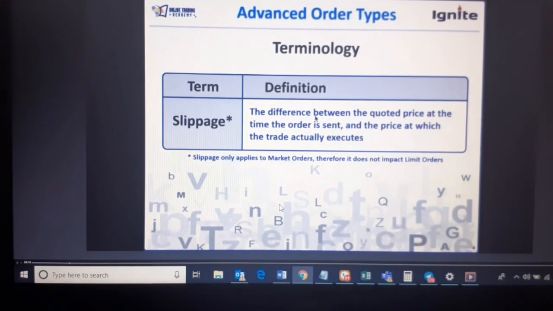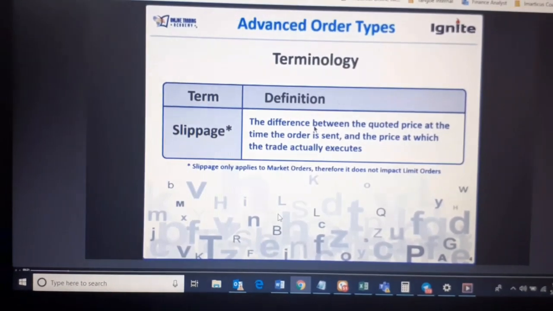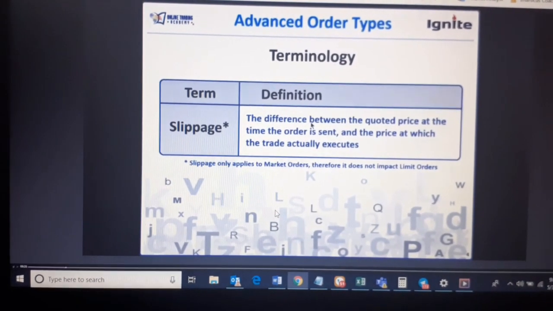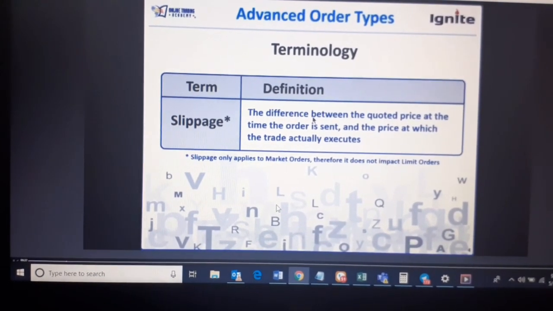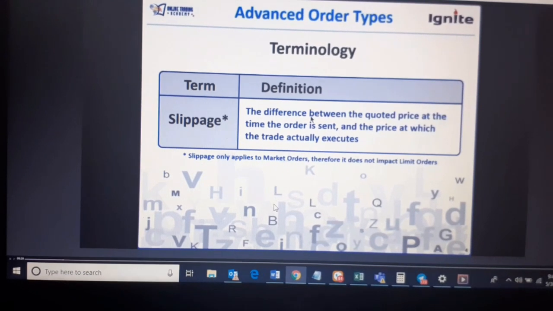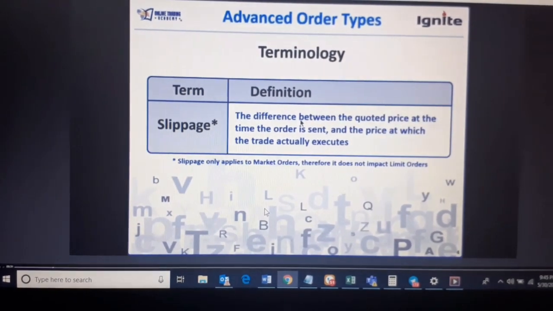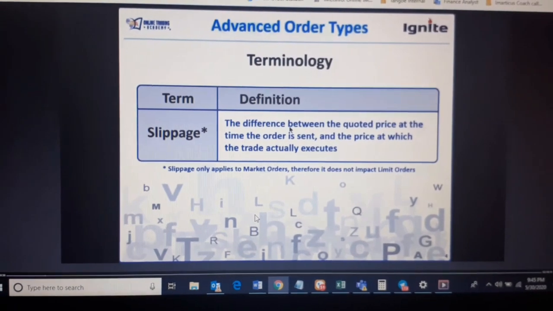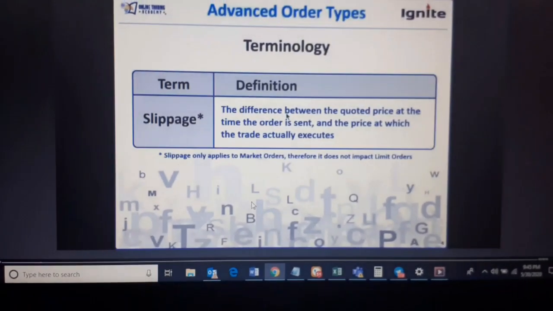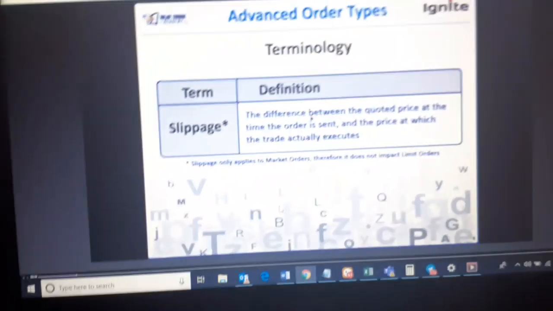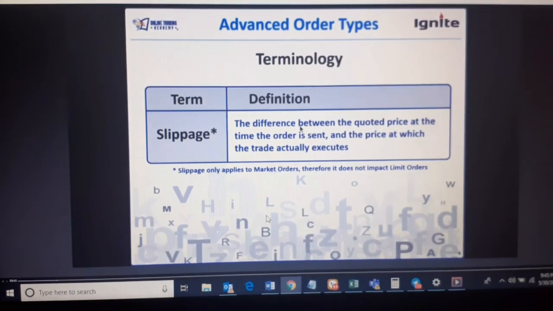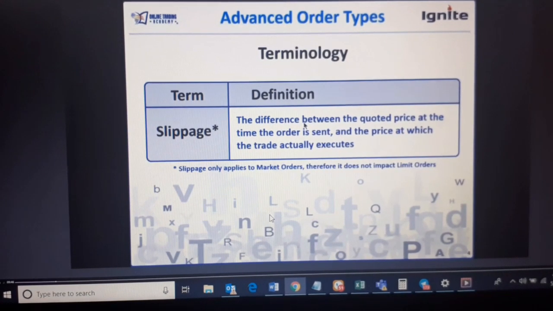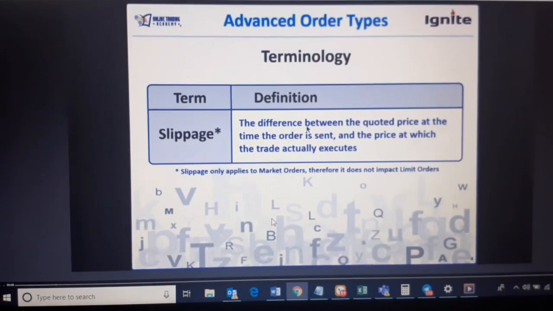Okay, so it might happen that you might see an XYZ stock trading at 100 and maybe you want to buy at 100, but the moment you press that I want to buy a market order and I want to place at 100, the price might go from 100 to 100.50. Okay, so you have to bear that slippage. That is what slippage is. And slippage will only occur in market orders, not in limit orders, because in a limit order you will get the price where you want or the best price.